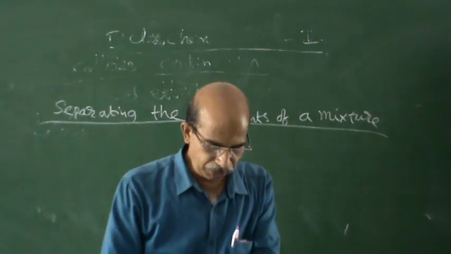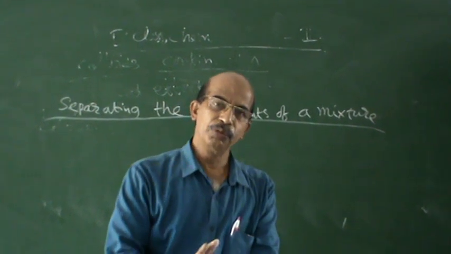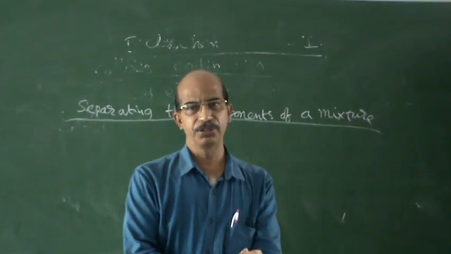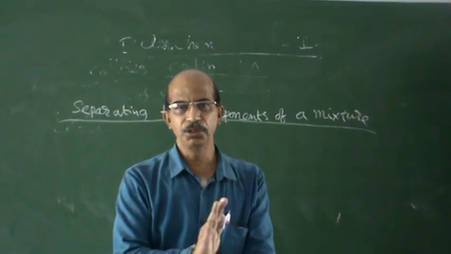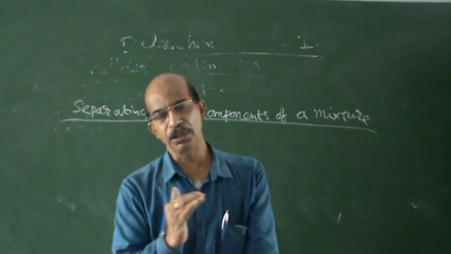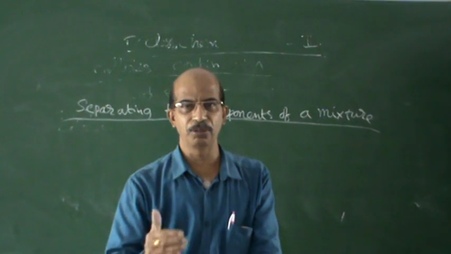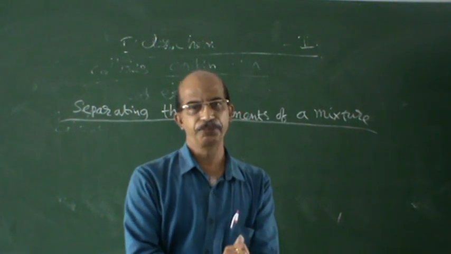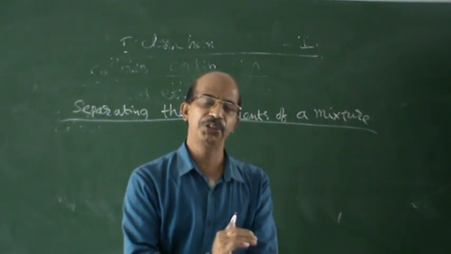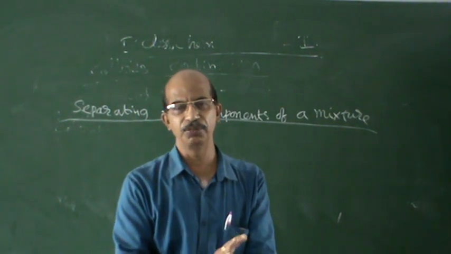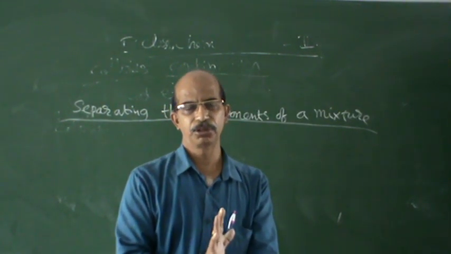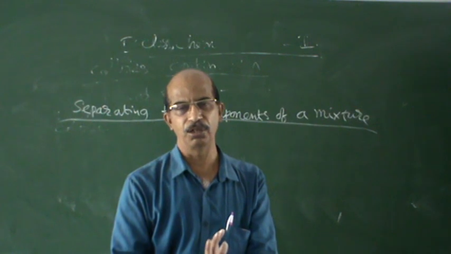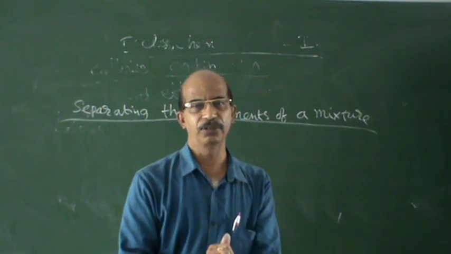See, one simple thing I want to give, which we are seeing in our daily life. Why am I giving daily life examples? You can understand very easily. Once you understand these examples, then you can take up complicated examples later. Every day we are seeing ink. Ink, for your information, is a mixture of so many things. People think it is a very simple substance, but it's not like that. Many things are involved, many dyes are involved. Dyes means what? Colors. Water is there.